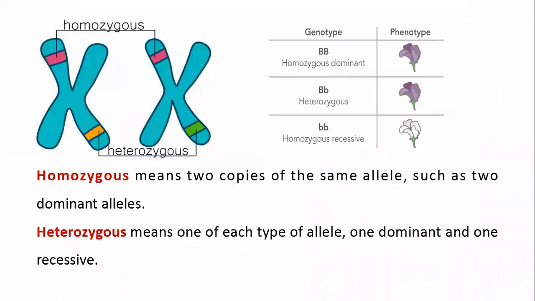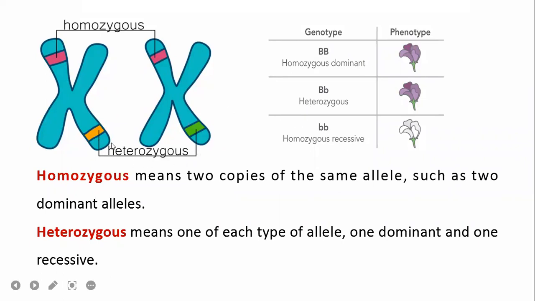Now you should know what is homozygous condition and what is heterozygous condition. Look at here. This is the paternal chromosome, this is the maternal chromosome. If both are giving you the same type of allele, for example here also blood grouping gene IA, here also IA, then that is called what? Homozygous condition. It may be dominant or recessive.